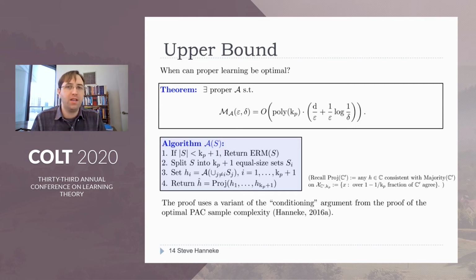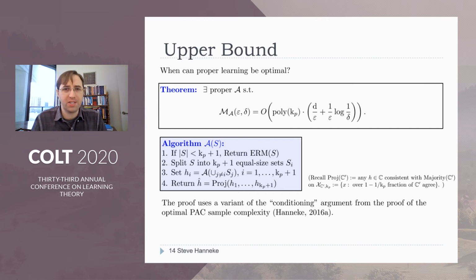In the paper, we actually give 2 algorithms achieving bounds like this. I'll just state the simpler one here. It's a recursive algorithm. So first, if the data set's smaller than Kp plus 1, just return any ERM. Otherwise, we'll split the data into Kp plus 1 subsets of roughly the same size and make Kp plus 1 recursive calls, where the ith recursive call has a training set that's the union of all the sets except Si. So you leave out Si.